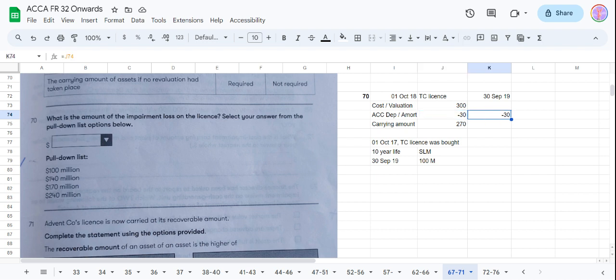So 30 will be the amortization for this year also. The value will be 240. And now they are saying that it has come down to 100 million. So how much is the impairment? 240 minus 100. Okay, 140 million will be the impairment. So the second one will be our answer.